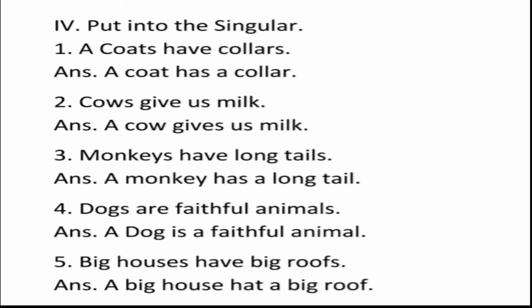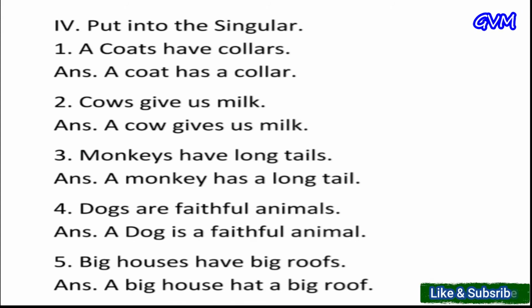Question number 4 of this exercise, put into the singular. First one is coats have collars. And the correct answer is a coat has a collar. In the given sentence, it is in plural form. But when we make the correct answer, we convert it into the singular form. So the right answer is a coat has a collar.